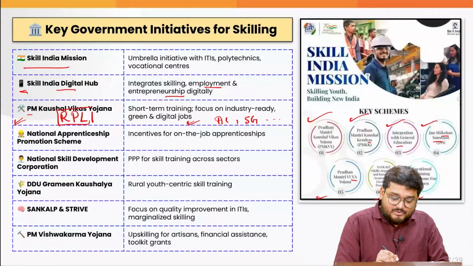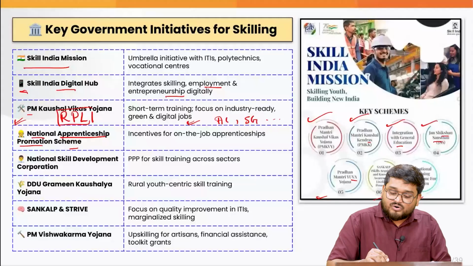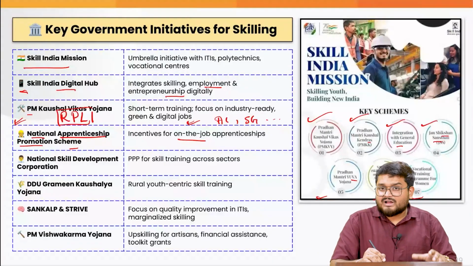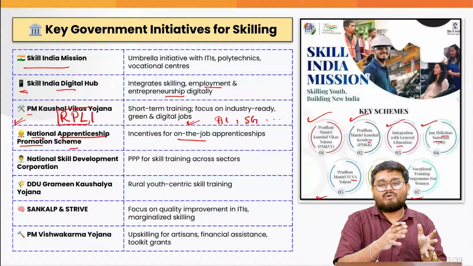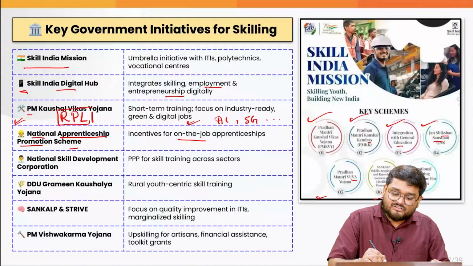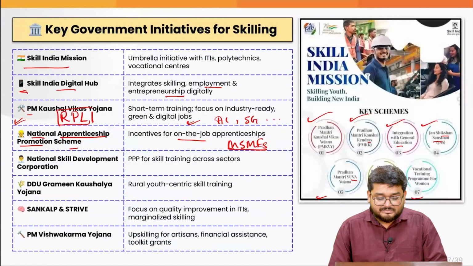Next, as told before, we have the National Apprentice Promotion Skill, which is about on-the-job kind of internship, you can say. The central government will be giving around 20-25% of the stipend, and the same will be collaborated with various local level MSMEs and small industries and so on.